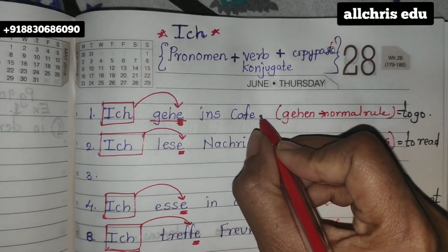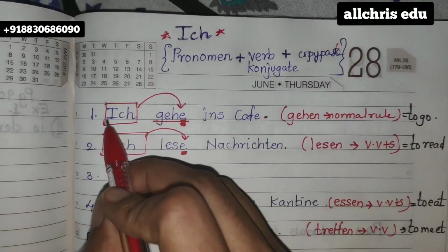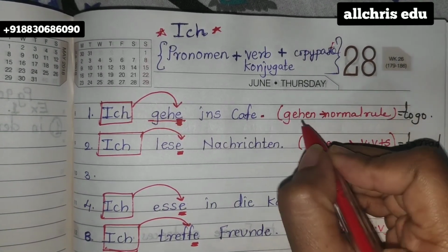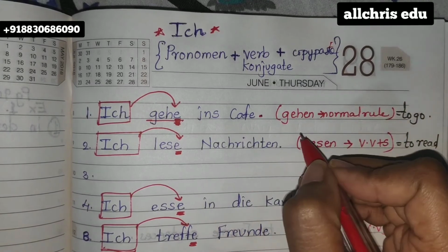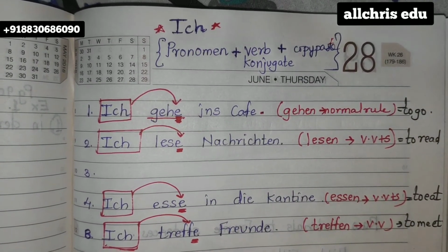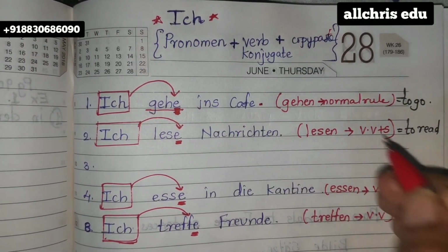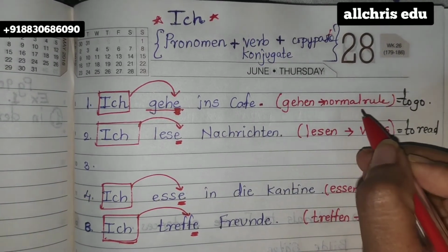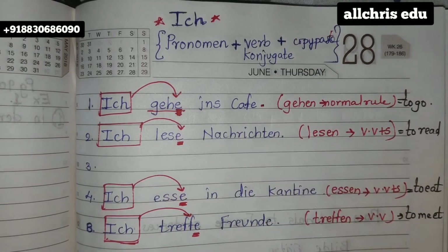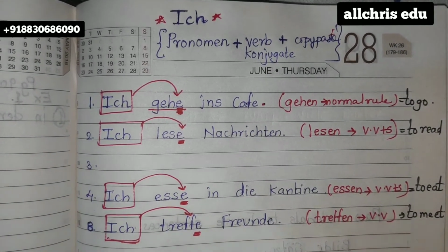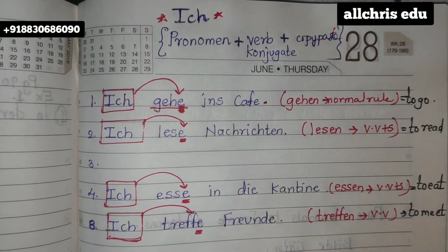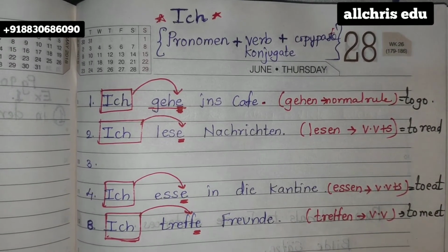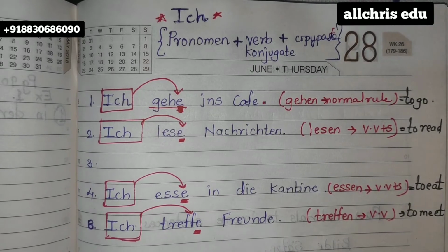Now our main concern is you should know that after the pronoun the verb should end with e, and you also should know the meaning of the verb. That is gehen, the meaning is to go. So we have written the meaning with the black color pen, to go. And you should also know in which manner the verb has to be conjugated. So you have to go and check which collection the verb gehen belongs to: normal, TD rule, S rule, vowel verbs and, vowel verbs and plus S rule. You have to check those.